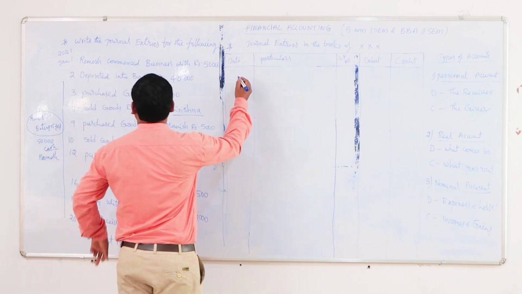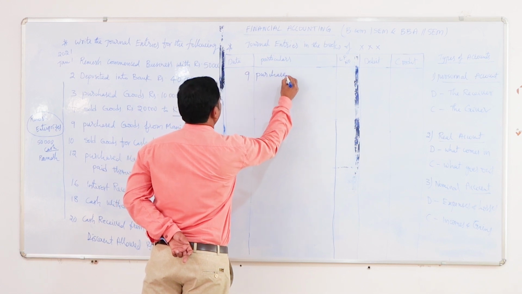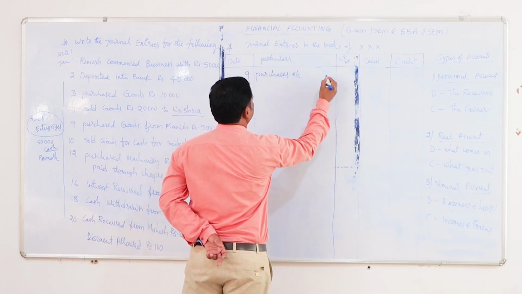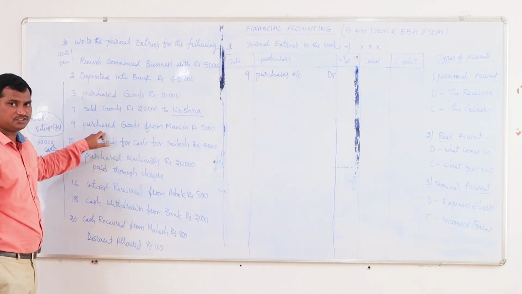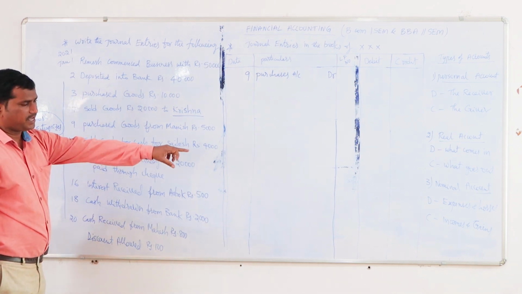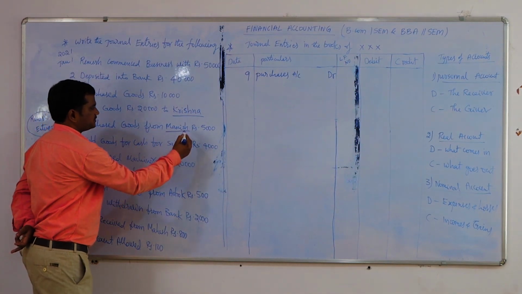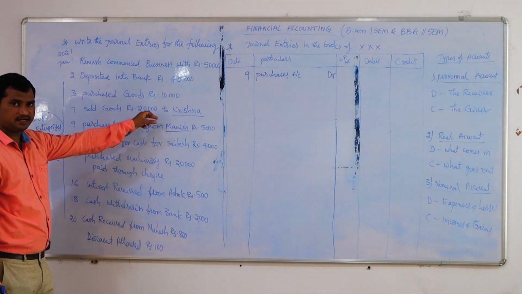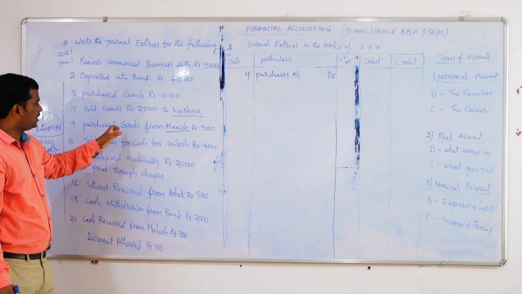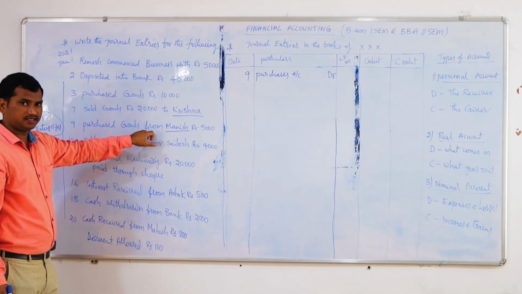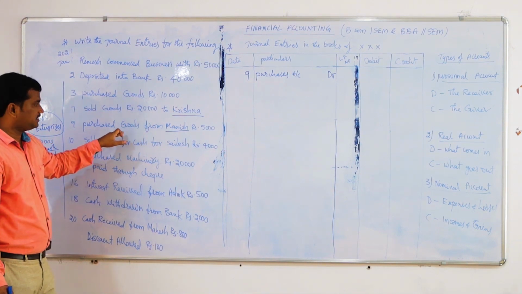So on January 9, it is a purchase transaction. So purchases account debited. We are purchasing goods, which is an expenditure to the organization. So as per the nominal account, expenses should be debited. From Manish, here also the name is given in the transaction. When the name is given, we should treat it as a credit transaction. That means we are buying the goods, but we are not paying the cash at that time. We will pay the cash at a later time. So this should be treated as a credit transaction.